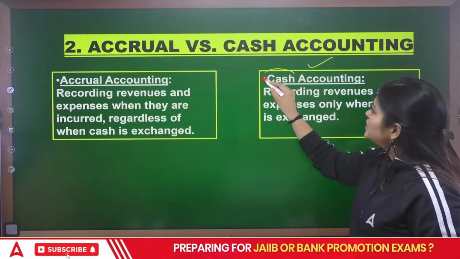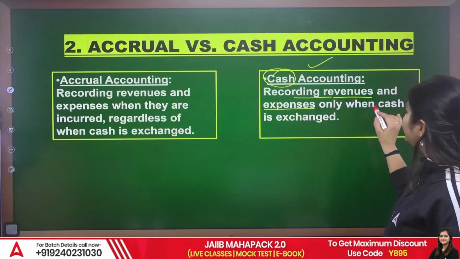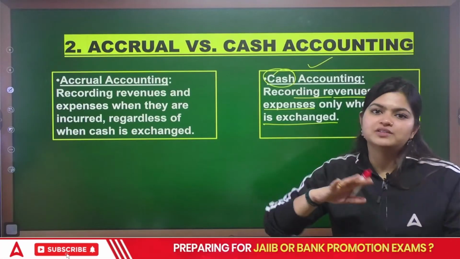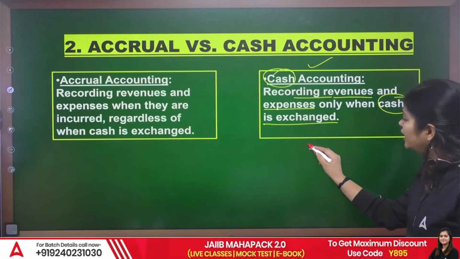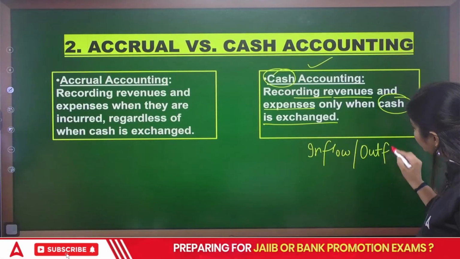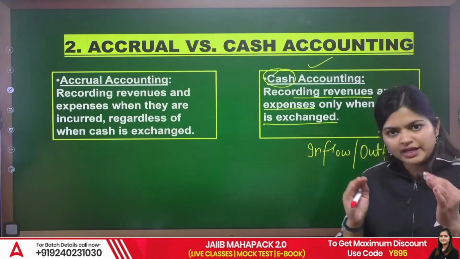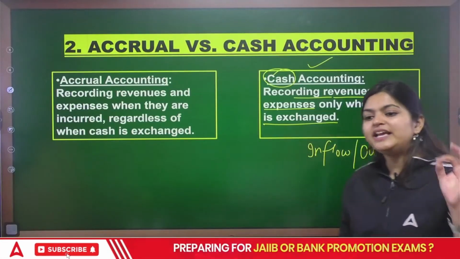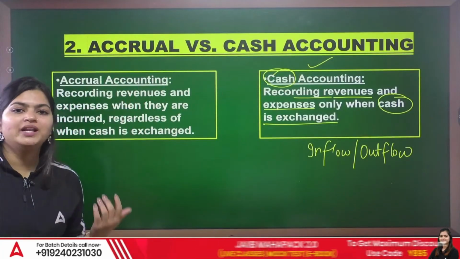So cash accounting records revenues or even expenses only and only when cash is exchanged. When actual cash flow is there, that can be inflow, that can be outflow. You are purchasing asset or you are selling asset. Both the things, if there is a cash, you are going to record as per cash accounting. Only cash transactions are recorded. Now, let's see your accrual accounting.